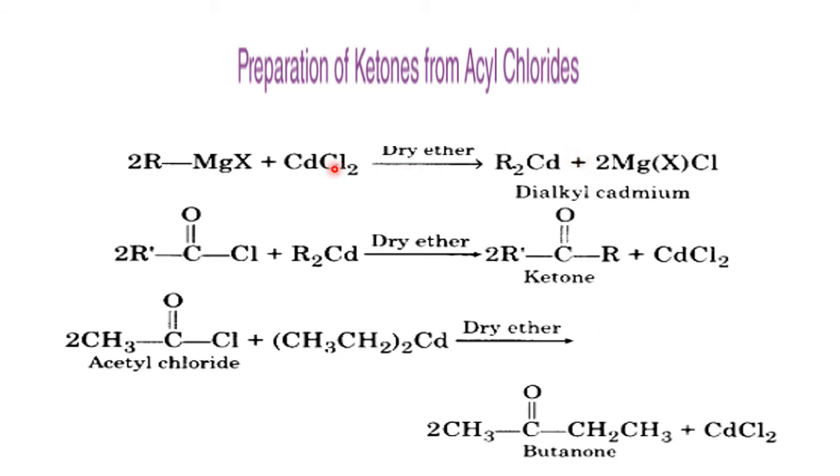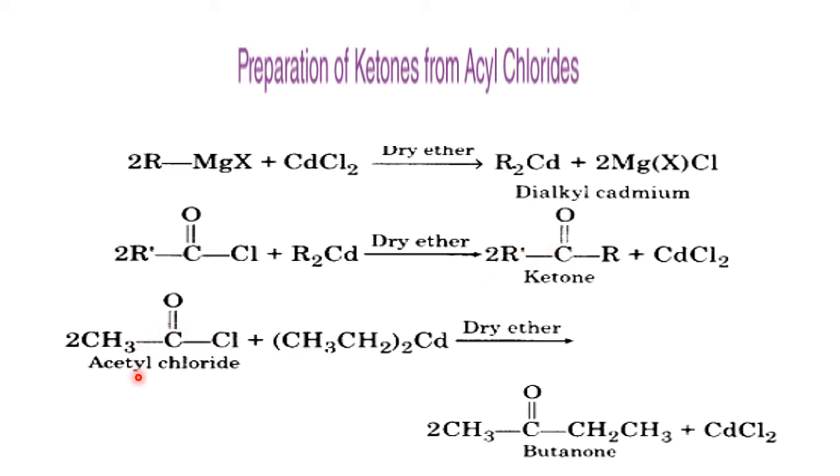Now after understanding the preparation of aldehydes, now we'll go to the preparation of what? Ketones. Same acyl chloride, but here we use what? Dialkyl cadmium. Dialkyl cadmium is not available, so it is prepared on the spot. It is prepared from the Grignard reagent. So cadmium chloride with Grignard reagent becomes what? Dialkyl cadmium, and that dialkyl cadmium reacts with the acyl chloride so that we get a ketone.